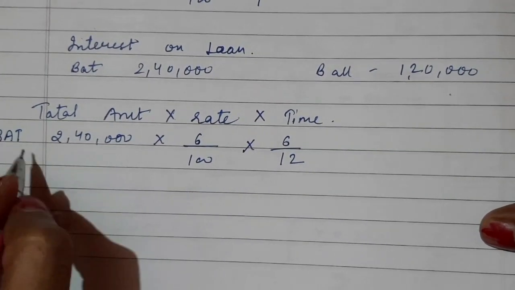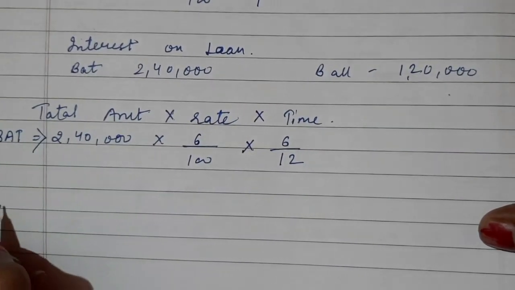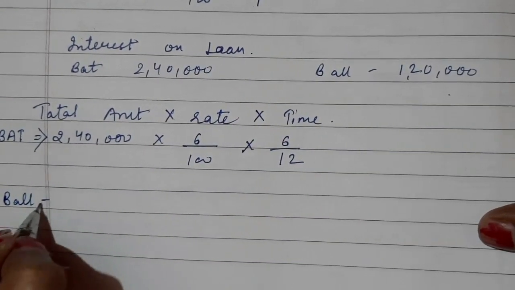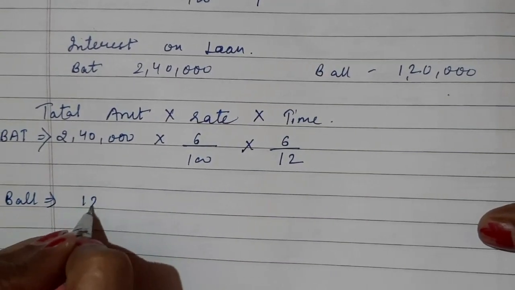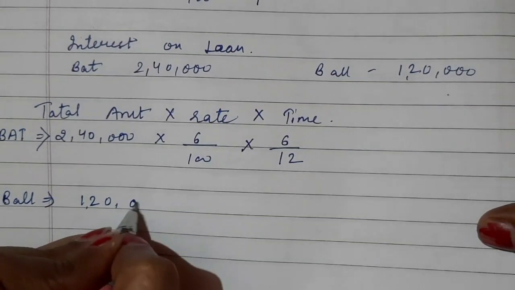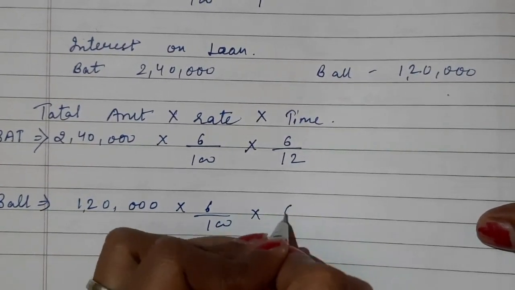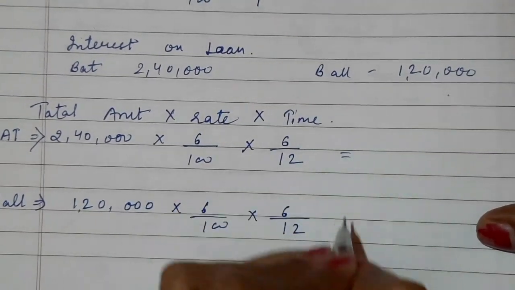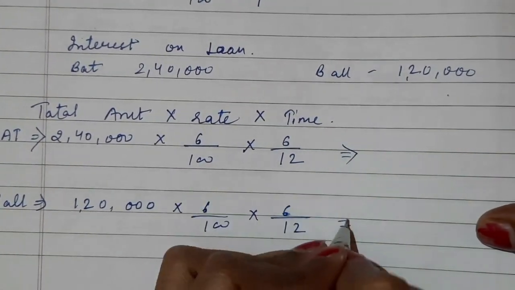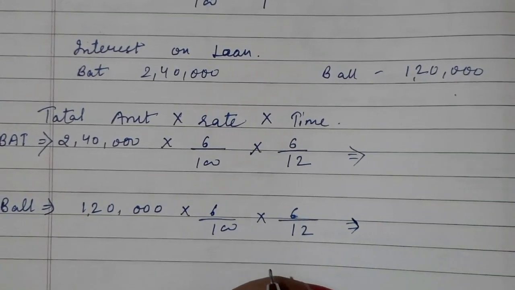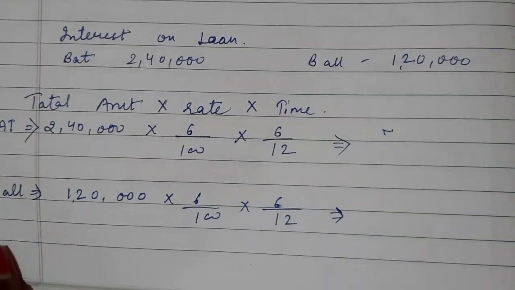Now I will calculate for the ball. So for ball 1,20,000, same at the rate of 6% and for 6 months. Is this equation clear to all? Okay. So please tell me the final answer.